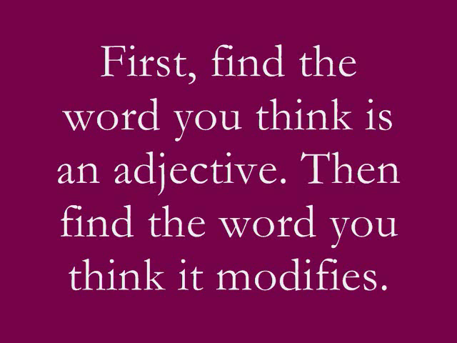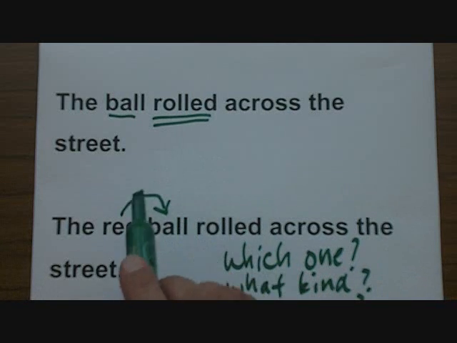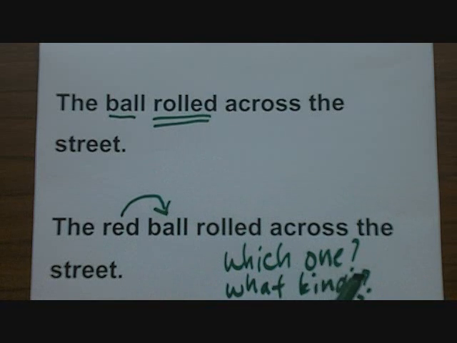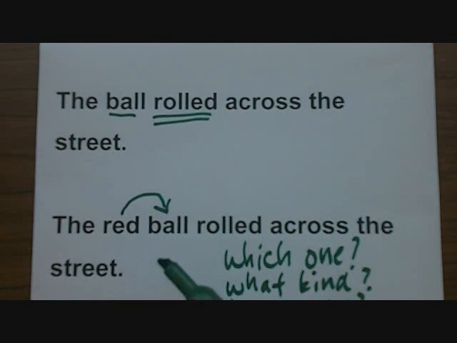Let's look at our example again. The red ball rolled across the street. I'm pretty sure, as I told you before, that red is a word that describes the word ball, but I want to be positive. I would ask myself this question: Which ball rolled across the street? The answer is the red ball rolled. I've just proven that red modifies or describes ball.